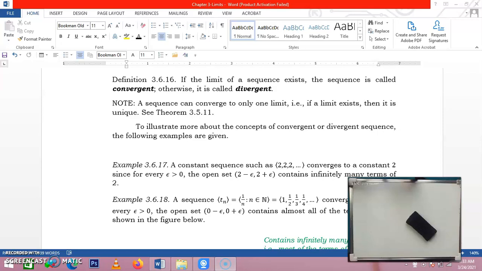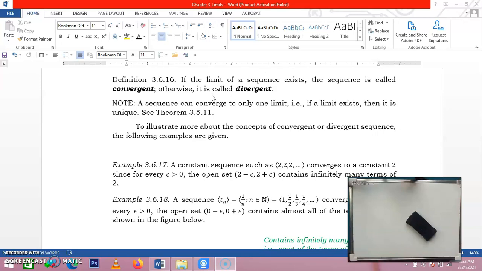Good day. In this video, I'm going to discuss the convergence of the given sequence. Now, when can we say that the sequence is convergent or not? In this case, we will use the concept of limit of a sequence. So now, let's consider this definition.